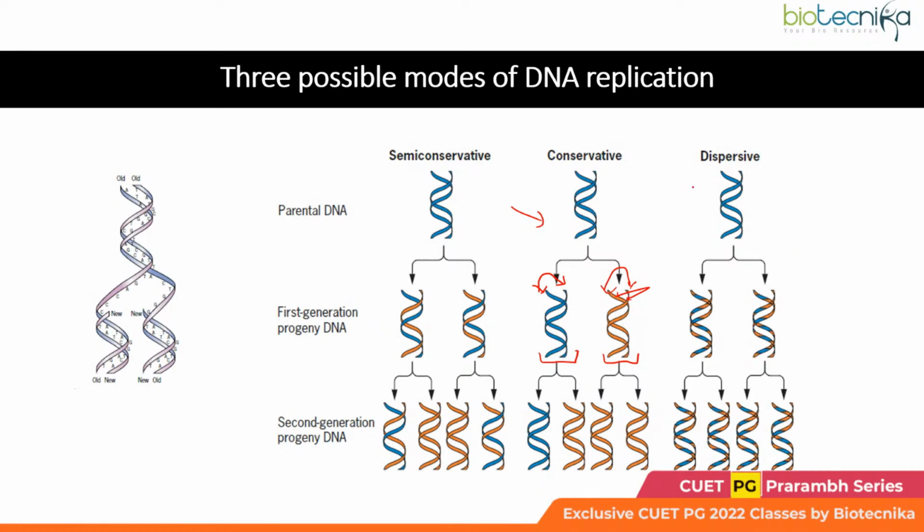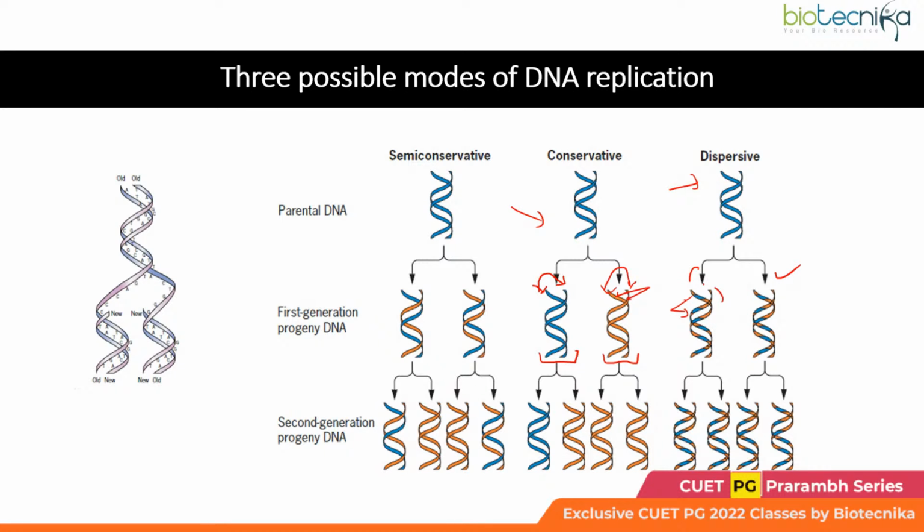Whereas in the dispersive mode, right, what does dispersive mode suggest? It suggests that DNA strands break up into fragments. Then each of the fragments may undergo replication, and when it comes to reunion, the DNA fragments randomly reunite, right? So some of them are parental, as you could see some of them are blue in color, the others are orange in color.